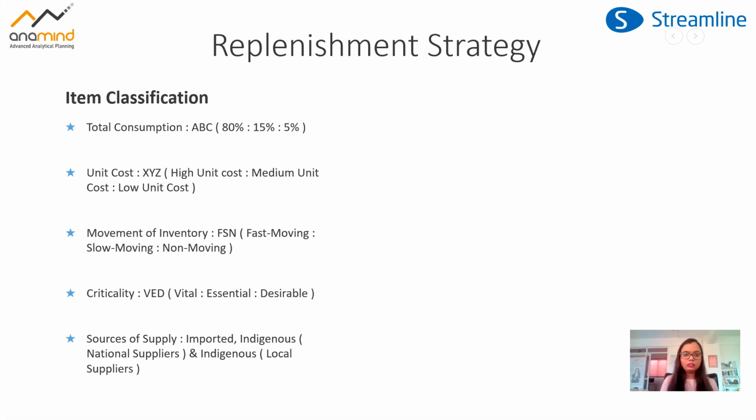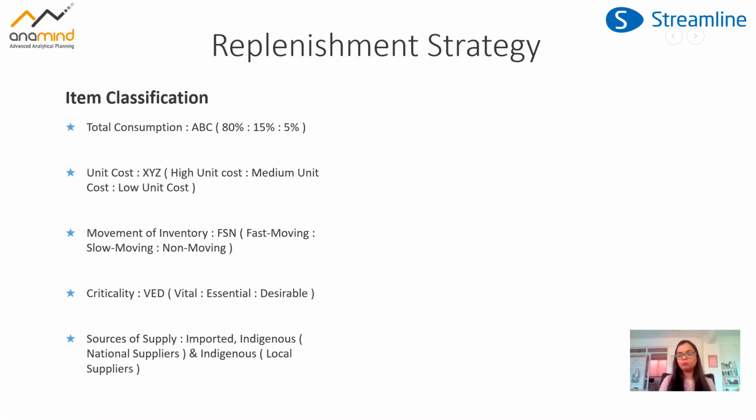The last one is the sources of supply. Depending on where we are sourcing our product, are we sourcing it from local suppliers or from national suppliers, or are we importing the product? Depending on these three parameters, we classify our products.